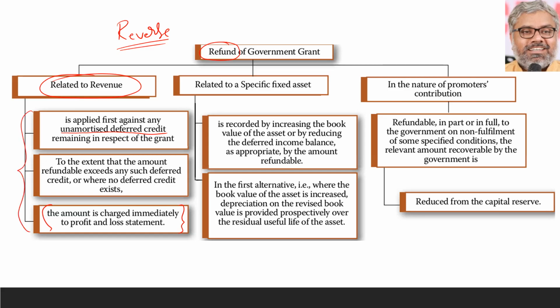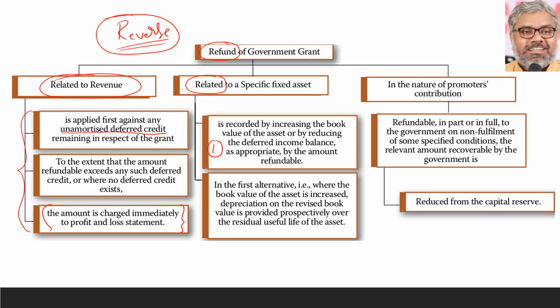That is revenue grant. Coming to the grants refunded now, but when they were received, they were related to a specific fixed asset. And we know that there are two categories and two methods here, method 1 and method 2. So when we originally recorded using method 1, the refund also has to match that method 1. What entry did we pass then? In method 1, when we received the grant, we said bank account at R2 fixed asset account. Now we have to reverse the entry. What will be the entry now? Fixed asset account at R2 bank.